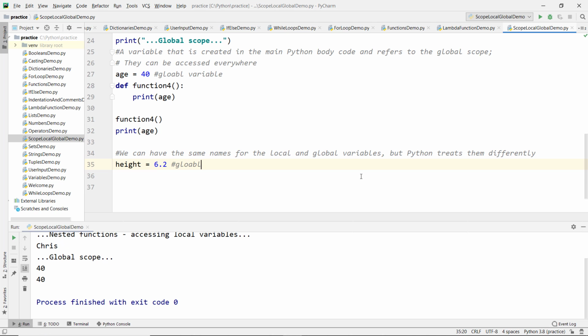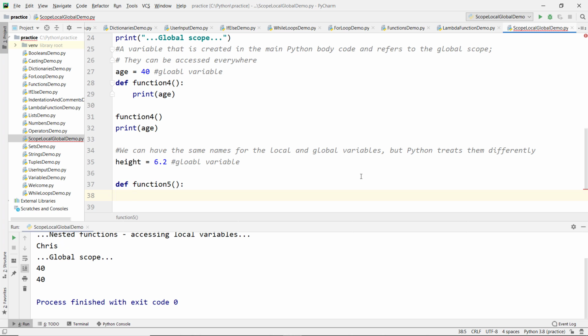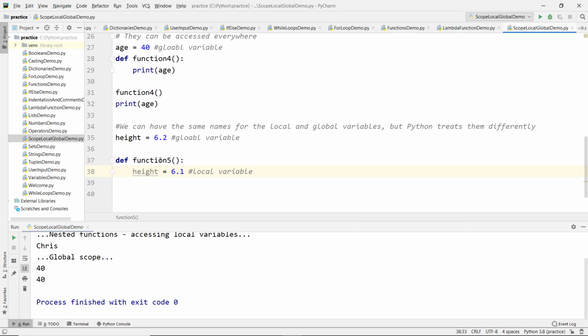So here height is a global variable, and let's create another function by using the def keyword, def function 5, and let's create the local variable with the same name and assign a different value, 6.1. So in this case height is a local variable that is created inside a function. In this case height is created outside the function, so this is a global variable.